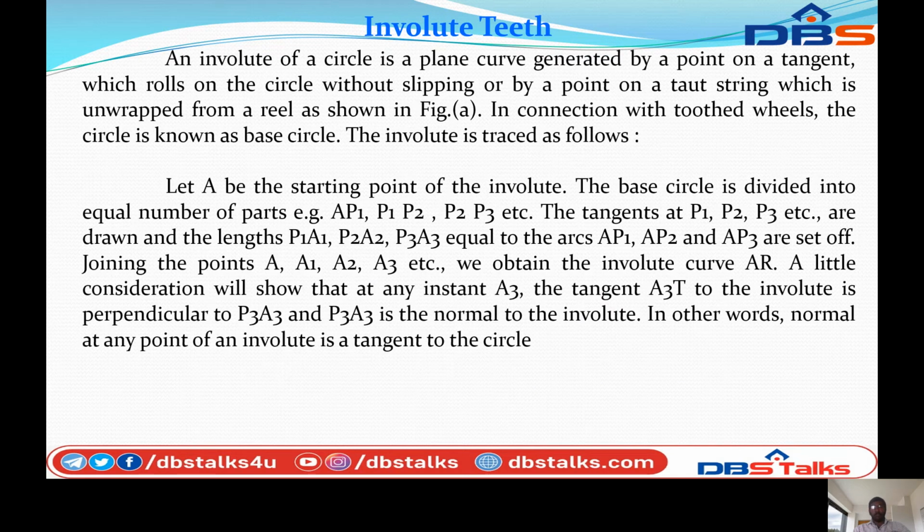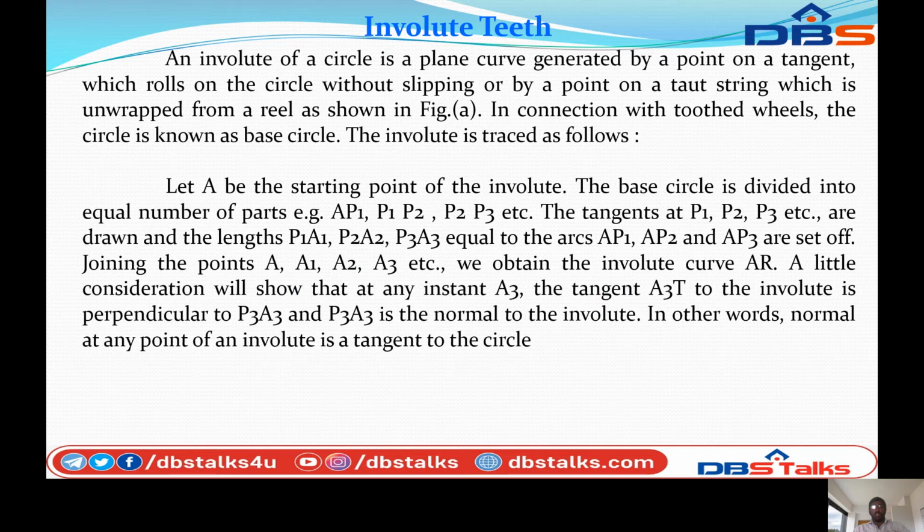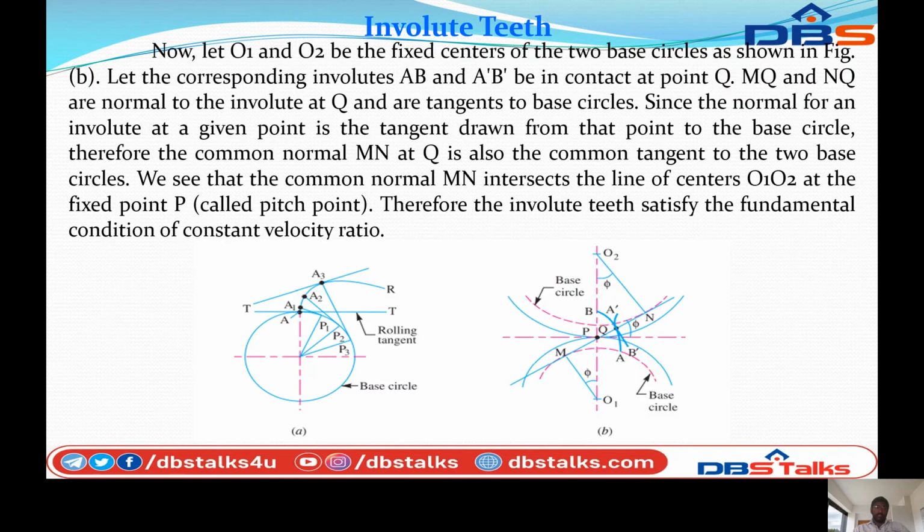Tangents at P1, P2, P3, etc. are drawn, with lengths P1A1, P2A2, P3A3 equal to the arcs AP1, AP2 and AP3, and are set off. Joining the points A1, A2, A3, we obtain the involute curve AR. So AR indicates the involute curve.